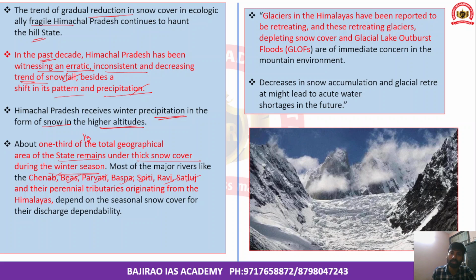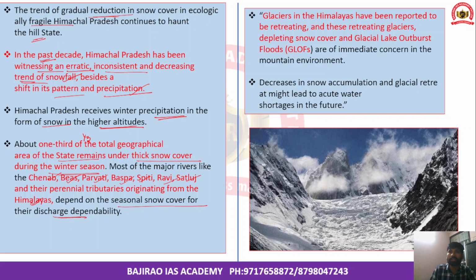They derive their water from the snow cover. Their perennial tributaries originate from the Himalayas, so they depend on seasonal snow cover for their discharge and dependability. Therefore, the reducing snow cover has been significantly impacting the state.